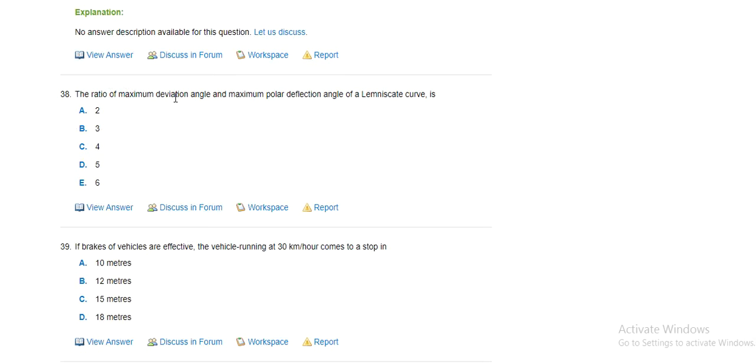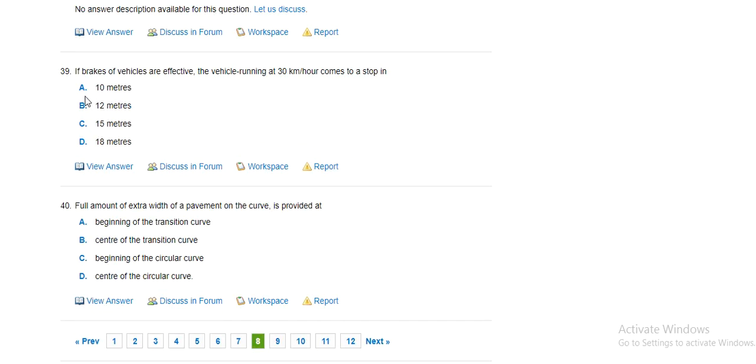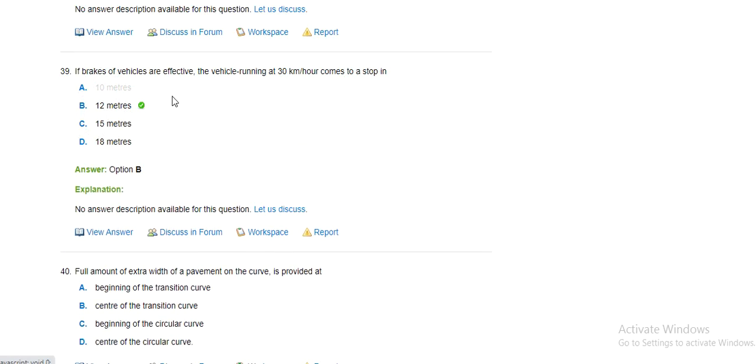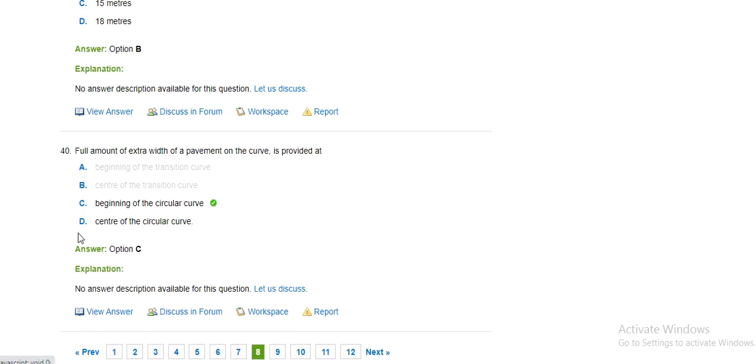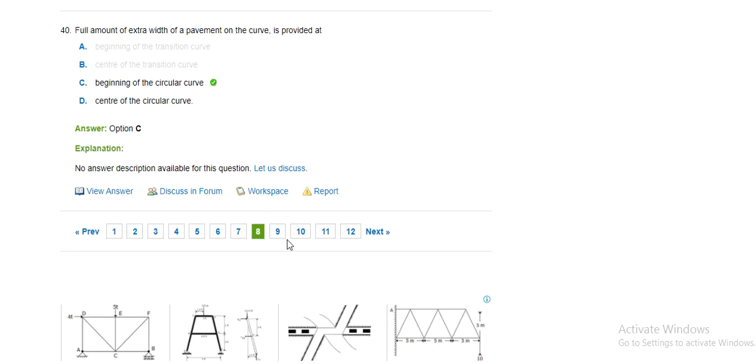The ratio of maximum deviation angle and maximum polar deviation angle in this curve is 2, 3. The ratio is 3. If the brakes of the vehicle are effective, the vehicle running at 30 km/h comes to stop in 10 meter, 12 meter. Okay. Full amount of extra width of the pavement on the curve is provided at the beginning of the transition curve, center of the transition curve, beginning of the circular curve.